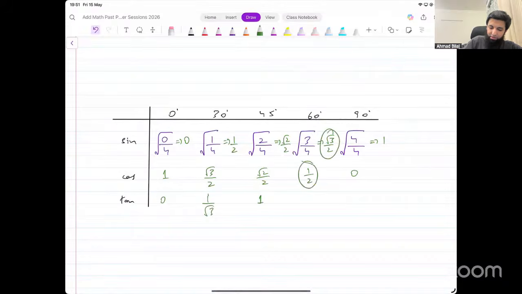This over this, that is under root 3. 1 over 0, you can't divide by 0. That's undefined. The last value is undefined. Right? That's how you can remember those values.